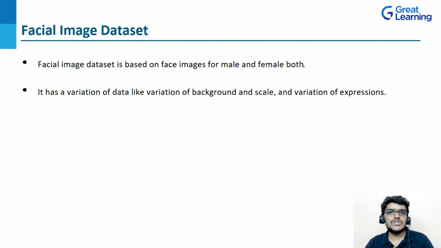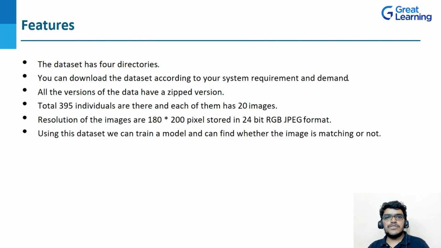Now, let's see the features of it. This dataset contains a total of 7,900 images, in which a total of 395 individuals are there and each of them has 20 images. Along with that, this dataset has 4 directories and also you can download the dataset according to your system requirement and demand. All the versions of data have a zipped version here, and the resolution of the images is 180 by 200 pixels, stored in 24-bit RGB or JPEG format.